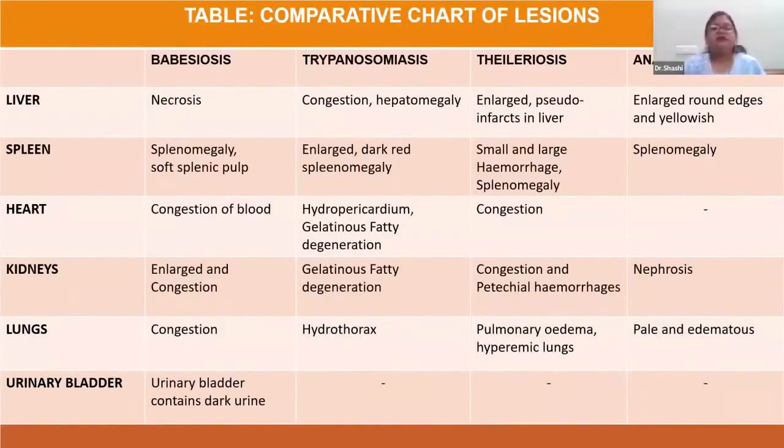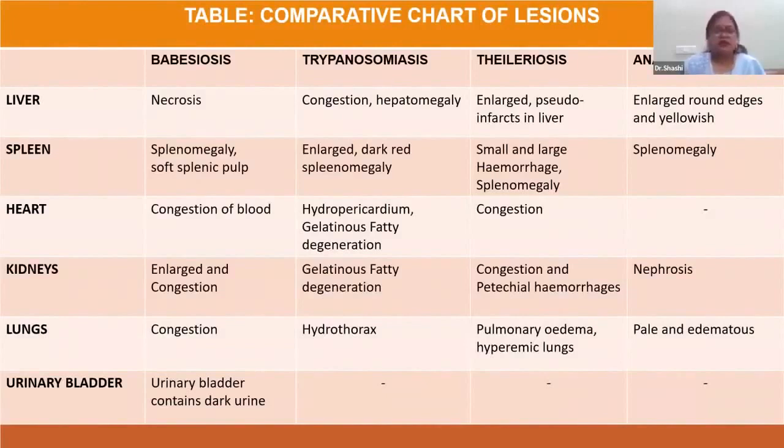In case of kidney, in case of babesiosis, there will be enlargement and congestion. But in case of trypanosomiasis, there will be gelatinous fatty degeneration. In case of theileriosis, there will be congestion and petechial hemorrhages in the kidney. But in case of anaplasmosis, there will be nephrosis.